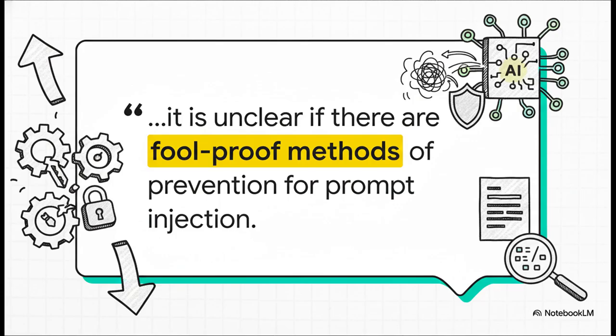Because these models are fundamentally probabilistic, they're just making educated guesses about the next word. And because they can't tell developer instructions from user data, a truly foolproof defense might actually be impossible with our current architecture. It's just a constant arms race. Attackers craft better injections, and defenders build better, but still imperfect, walls.